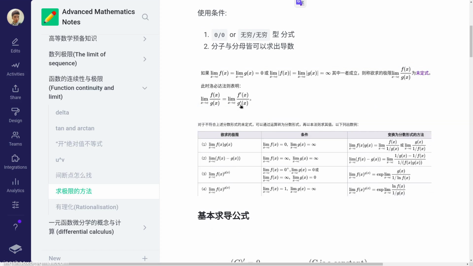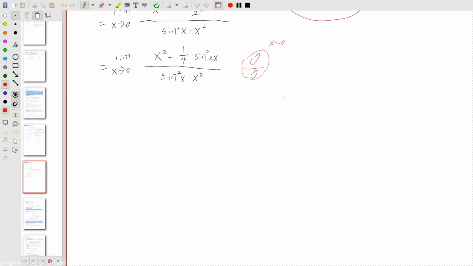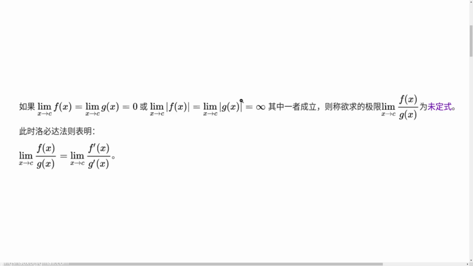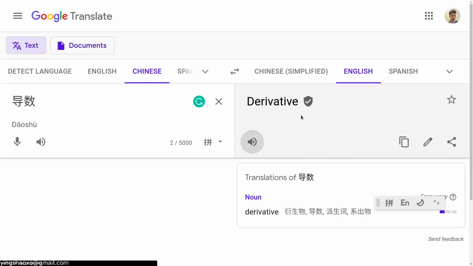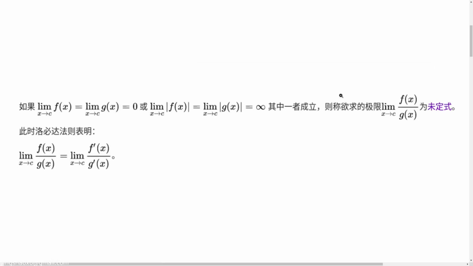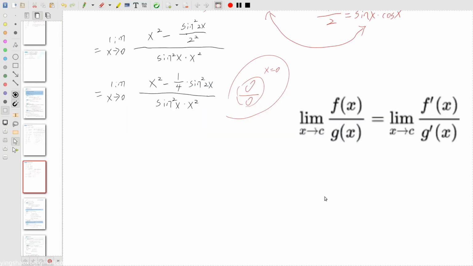What this rule says is that if this equation looks like this, then we can use the derivative of that equation. In other words, okay, let me copy it here. In other words, if we can get the limit of its derivatives, then we can get the original limit because they are equal.